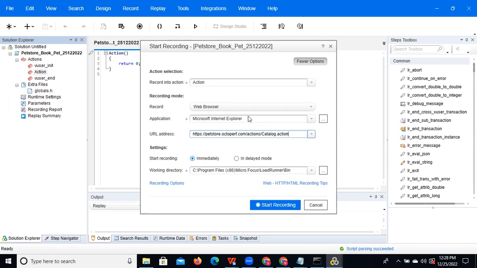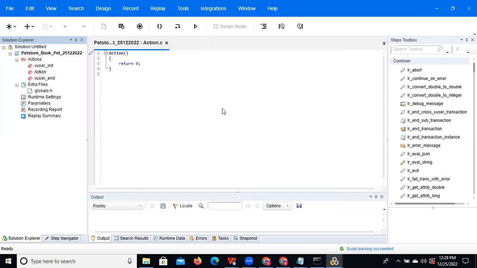After selecting the application, which is the browser, and entering the URL, just click on the Start Recording button. Once you click it, the application I selected, Microsoft Internet Explorer, will open automatically with that URL. Now you can observe I have not opened any IE window. Once you click Start Recording, IE will open automatically with the URL you gave. Now you can start the scenario. Just click on Start Record. Now you can observe.